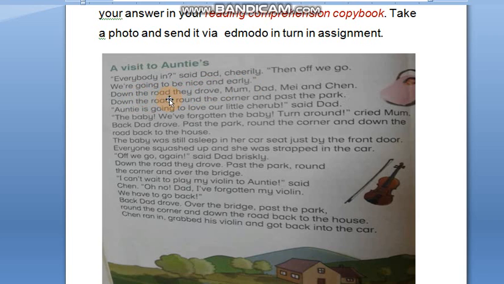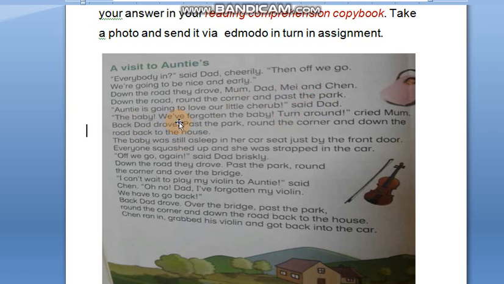Then off we go. We're going to be nice and early. Down the road they drove, Mom, Dad, me, and Jean. So drove is a past tense. The present tense of this one is drive. Down the road, round the corner, and past the park. Auntie is going to love our little giraffe, said Dad. Again, said is a past tense.